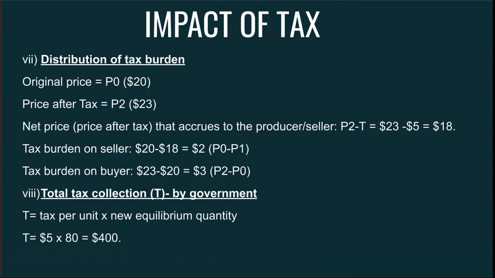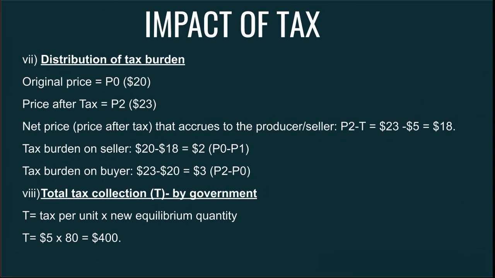The seller may charge $23 to the consumers, but not all of the $23 is his revenue. The net price of the producer is actually $18, where $5 will be paid to the government.